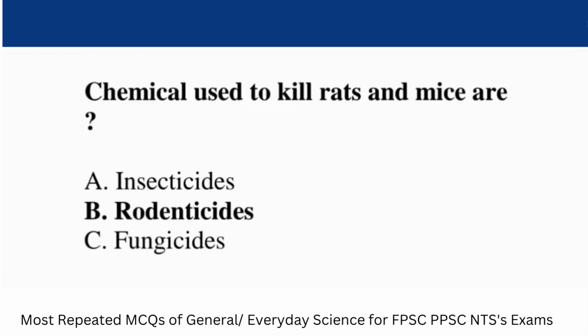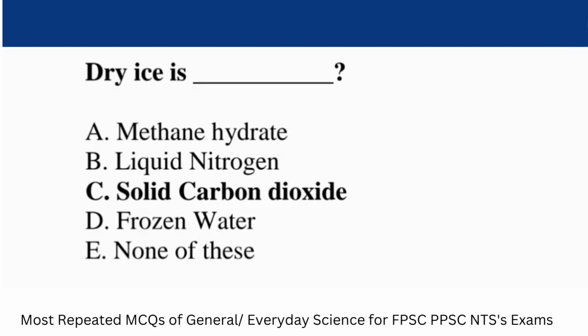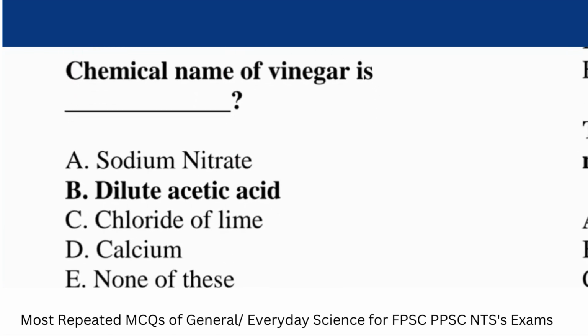Question: chemicals used to kill rats and mice are? Answer: rodenticides. Question: dry ice is dash. Answer: solid carbon dioxide. Question: chemical name of vinegar is dash. Answer: dilute acetic acid.